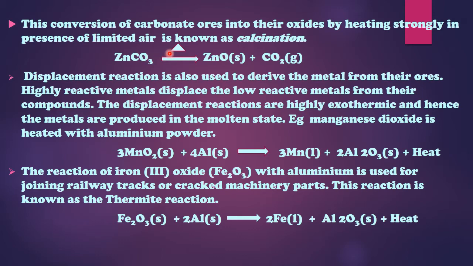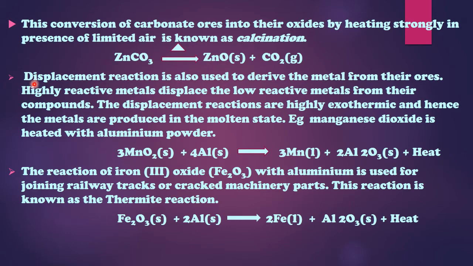As air is not present, we are not writing oxygen as a reactant. When carbonate ores are heated in the absence of air, they change into their oxides, and carbon dioxide is produced. Again, carbon dioxide is a gas, so it will easily escape. So here we have got rid of carbon, and we have got the oxides of that particular metal.